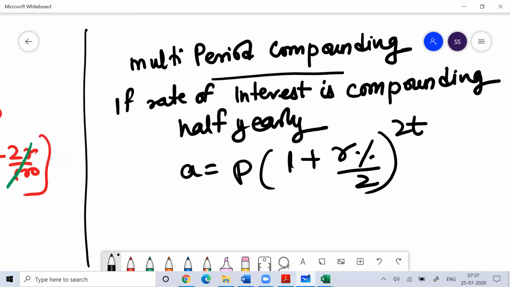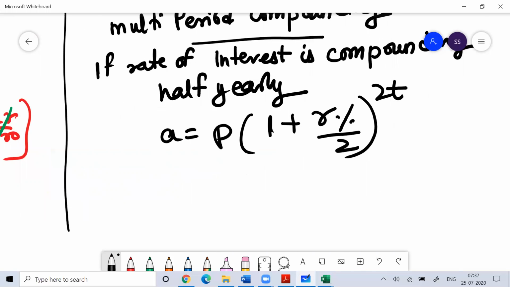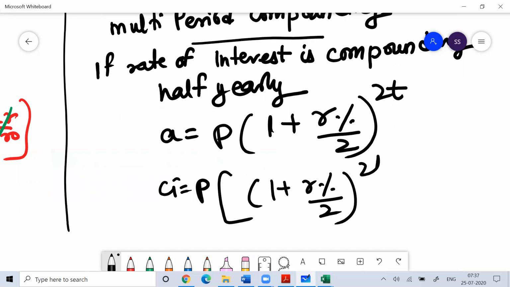So the rate will be divided by 2 and the time will be multiplied by 2. Similarly, your compound interest will be P into 1 plus r percent divided by 2, to the power 2t, minus 1.